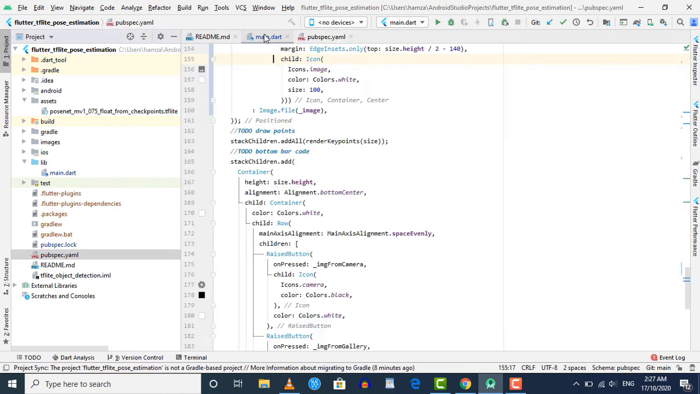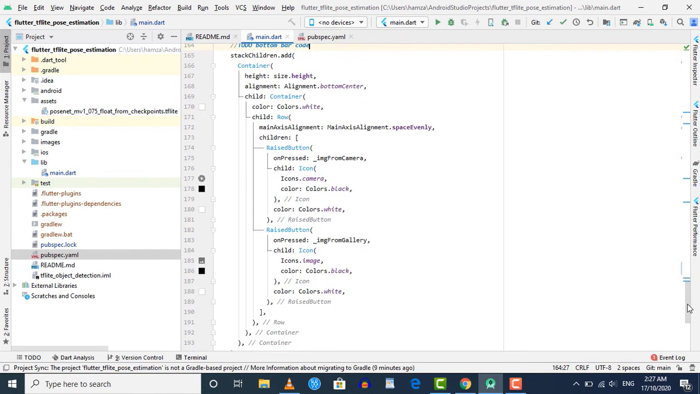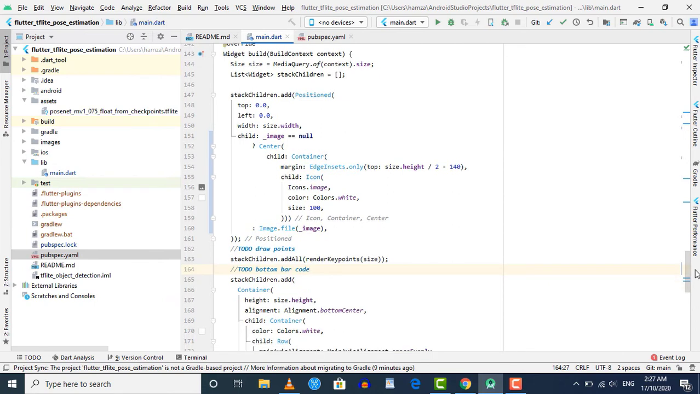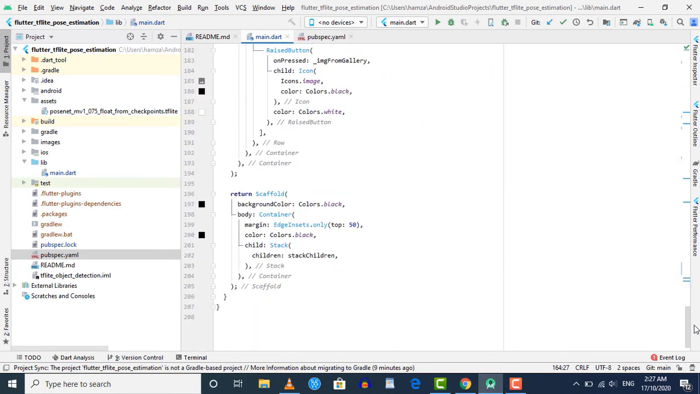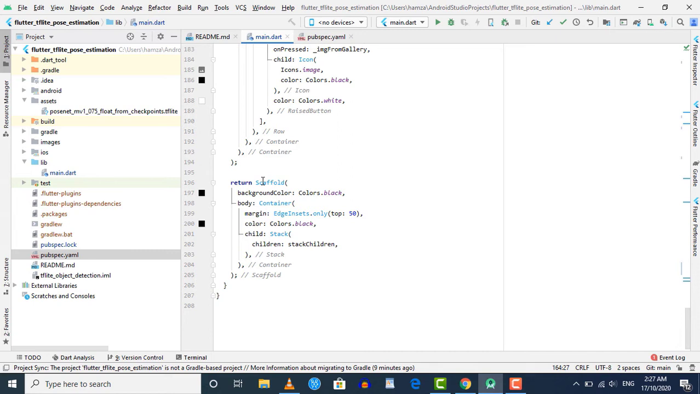Now inside our main.dart file, let's firstly look at the GUI of our application. When you scroll down, you can see that inside our build method, we have the code for the GUI. When you scroll further down, here you can see that we are returning this scaffold, and inside this scaffold we have a stack. Inside this stack we are showing this stack children variable, and that is actually a list of widgets. All the widgets present inside this stack children will be visible inside our application. We are using the stack because we firstly want to draw the image, then above the image we want to draw the key points, as you have seen in the application.